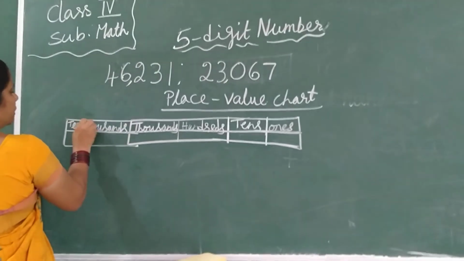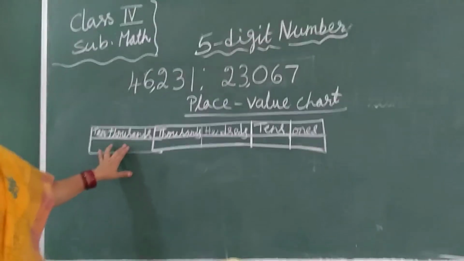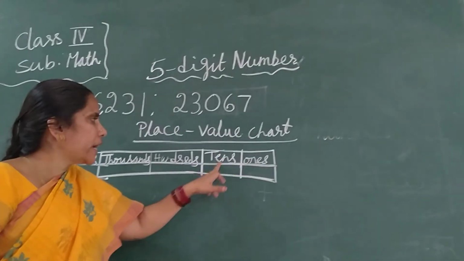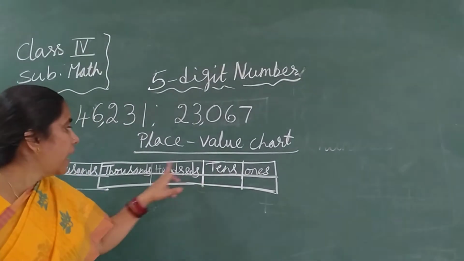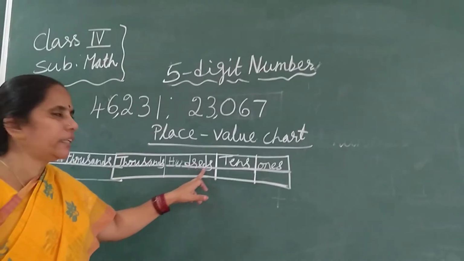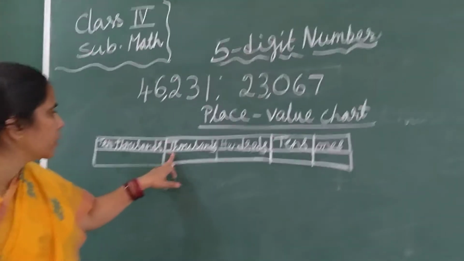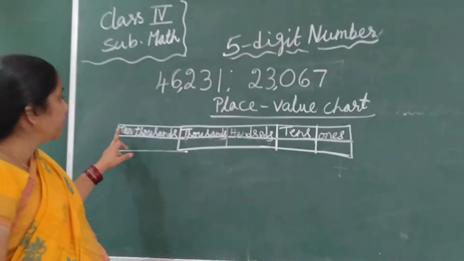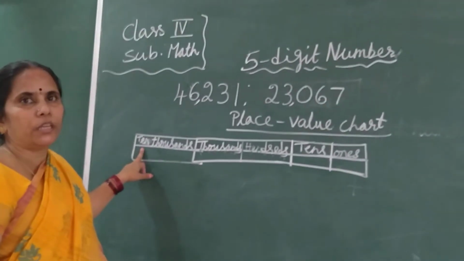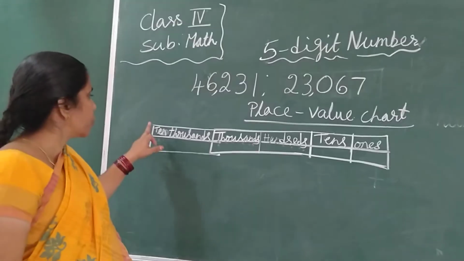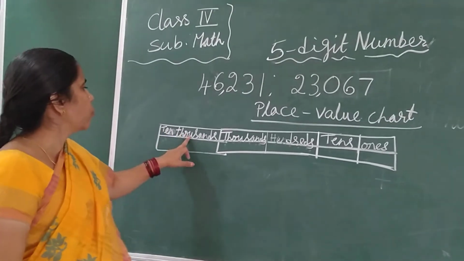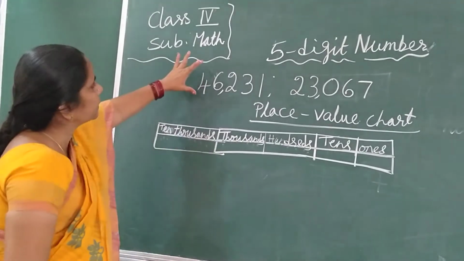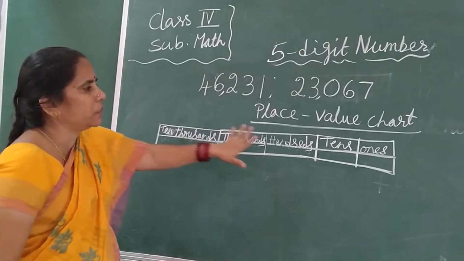Thousands. 10,000s place. Ones place. Ones. Tens. Tens. Hundreds. Hundreds. Thousands. And the next new place for you is 10,000. That is ten thousands. Now this number will be put here in the place value.